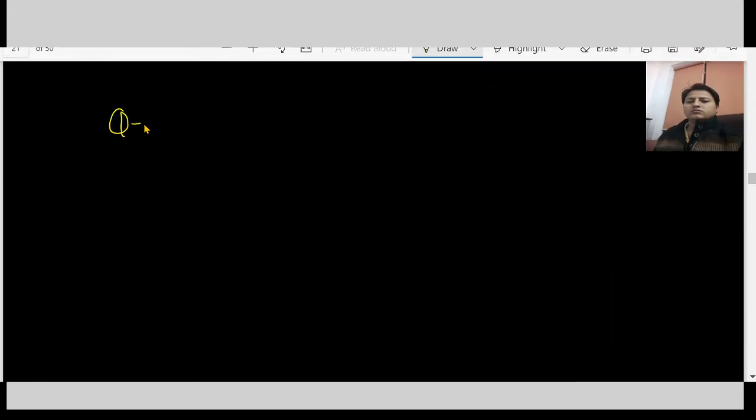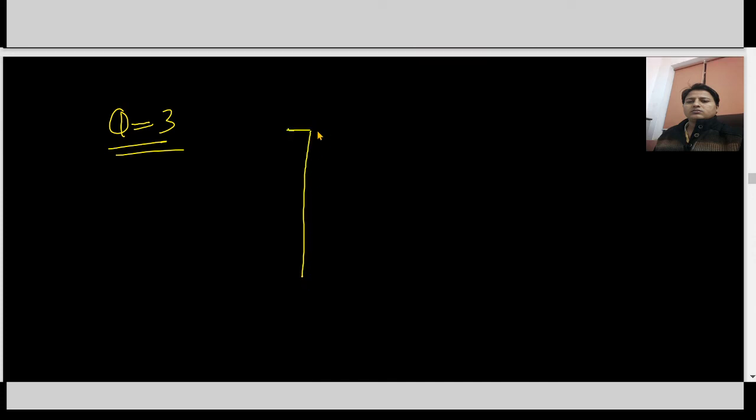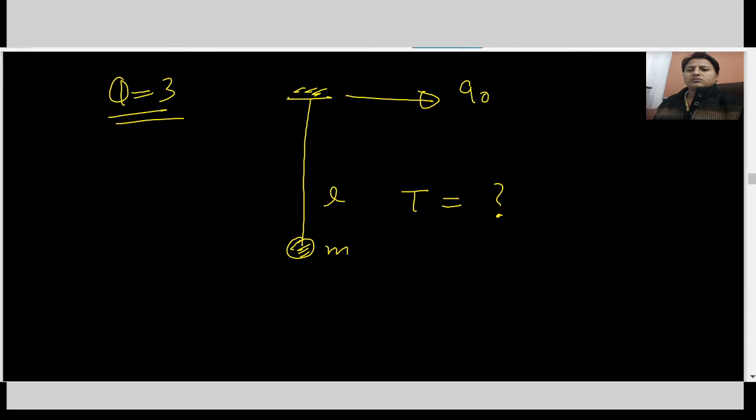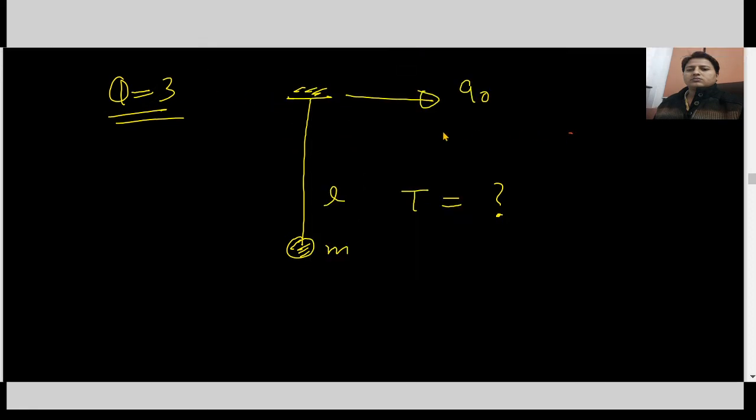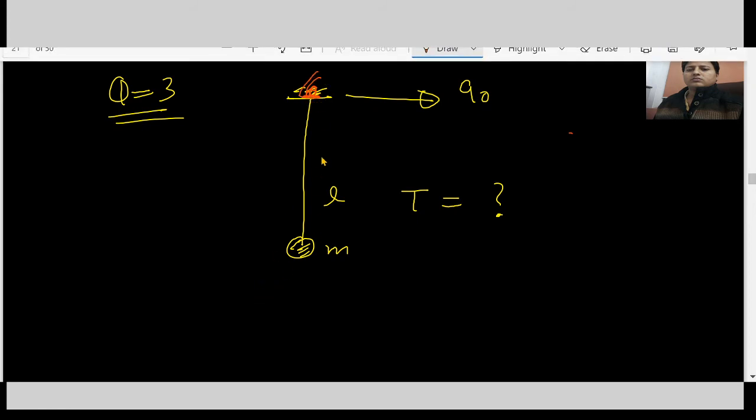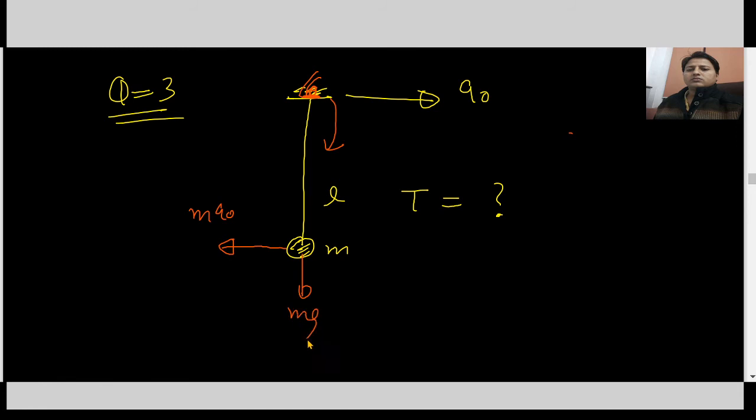What will happen if the point of the simple pendulum is accelerating in this direction with a naught? What will be the time period for this condition? Suppose there is an observer placed here. This observer must apply a pseudo force here, m a naught, and here a force mg.